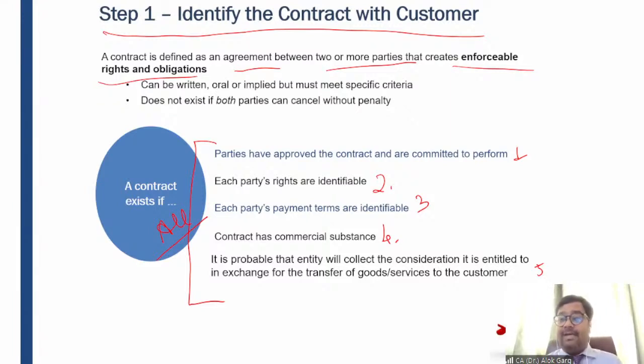The second, the rights are identifiable. You have to come in time, okay, and you have to come with your pen, paper and copies, right? And I'll teach you, you have to listen to me and you have to pay me, right? So each payment terms are identifiable. Contract has commercial substance. Of course, this has a commercial substance, and it is probable that you will pay me. Although in this kind of setup, generally these educational institutions are charging money in advance, right? So there must be probability that the entity will collect the consideration. If the entity will not be able to collect the consideration, then there is no point of recognition of revenue, right?